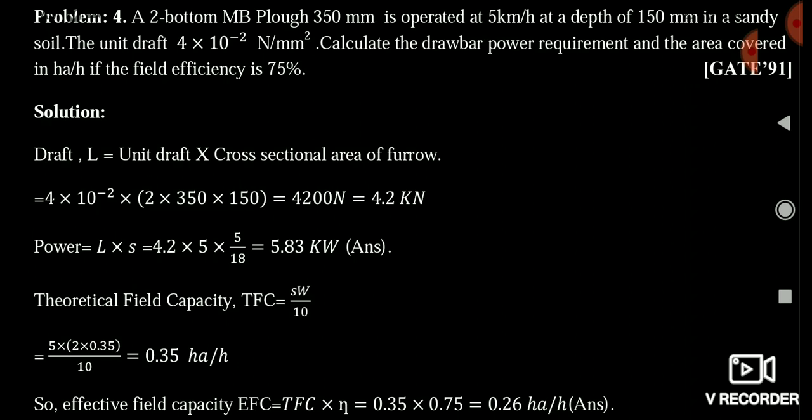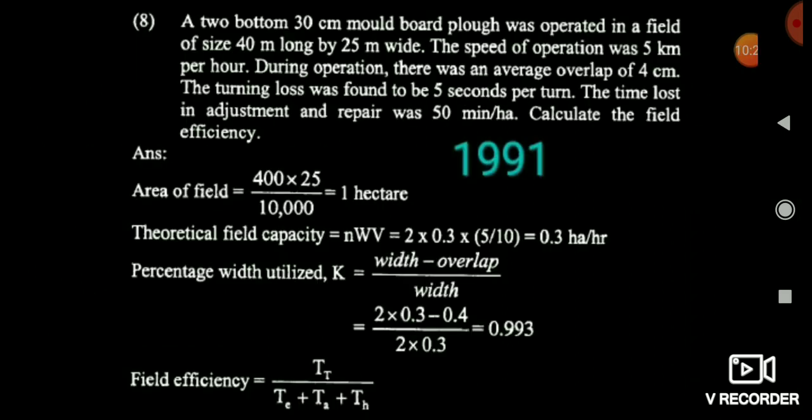Now friends, it is asking for the actual field capacity, means calculate the area covered when the field efficiency is 75%. We have calculated the theoretical field capacity, but actual field capacity is theoretical field capacity into field efficiency, that is 0.75, so we get 0.26 hectare per hour. This is the actual field capacity.